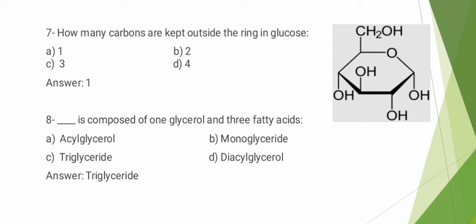MCQs number 8. Dash is composed of 1 glycerol and 3 fatty acids. Option A acylglycerol, option B monoglyceride, option C triglyceride, option D diacylglycerol. The correct answer is option C triglyceride. Triglyceride is composed of 1 glycerol and 3 fatty acids. This is the theoretical base question.